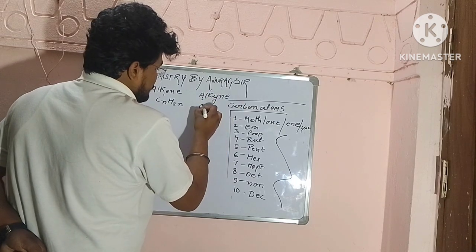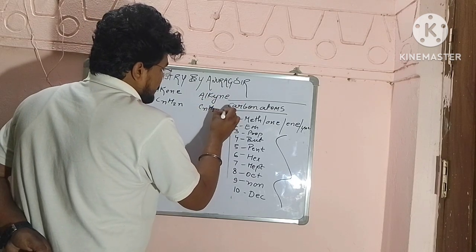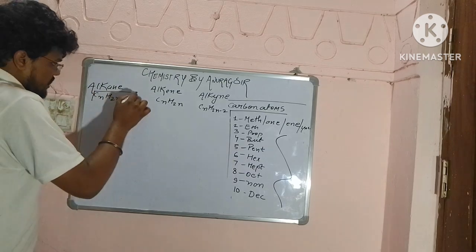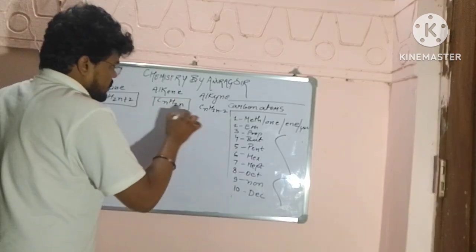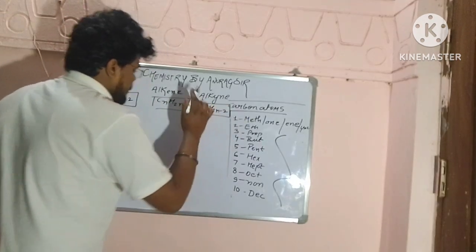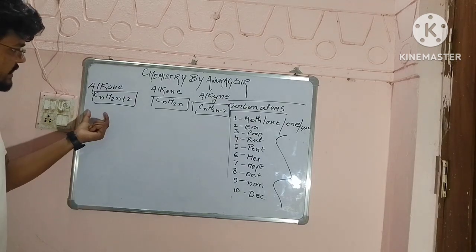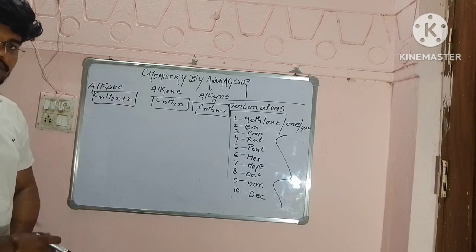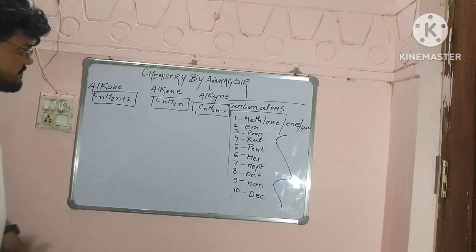So we have the formula CnH2n minus 2. This is the formula for alkane, this is the formula for alkene, and this is the formula for alkyne. So alkane, alkene, and alkyne. These are the three formulas which we have.